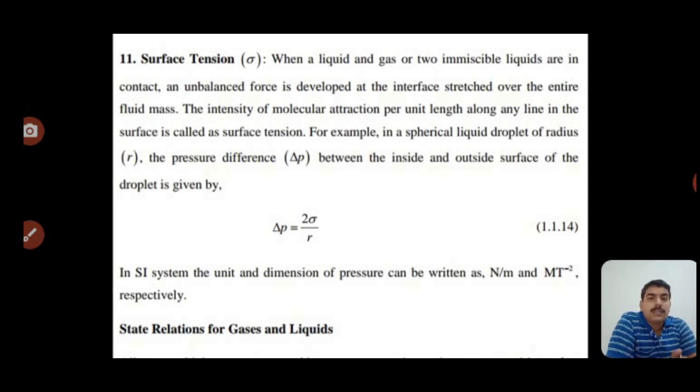Now, surface tension is a very important property of a fluid. Because of this property, water goes very easily from the root of the trees, carrying minerals to the stem and through to the leaves, and food making happens very easily.